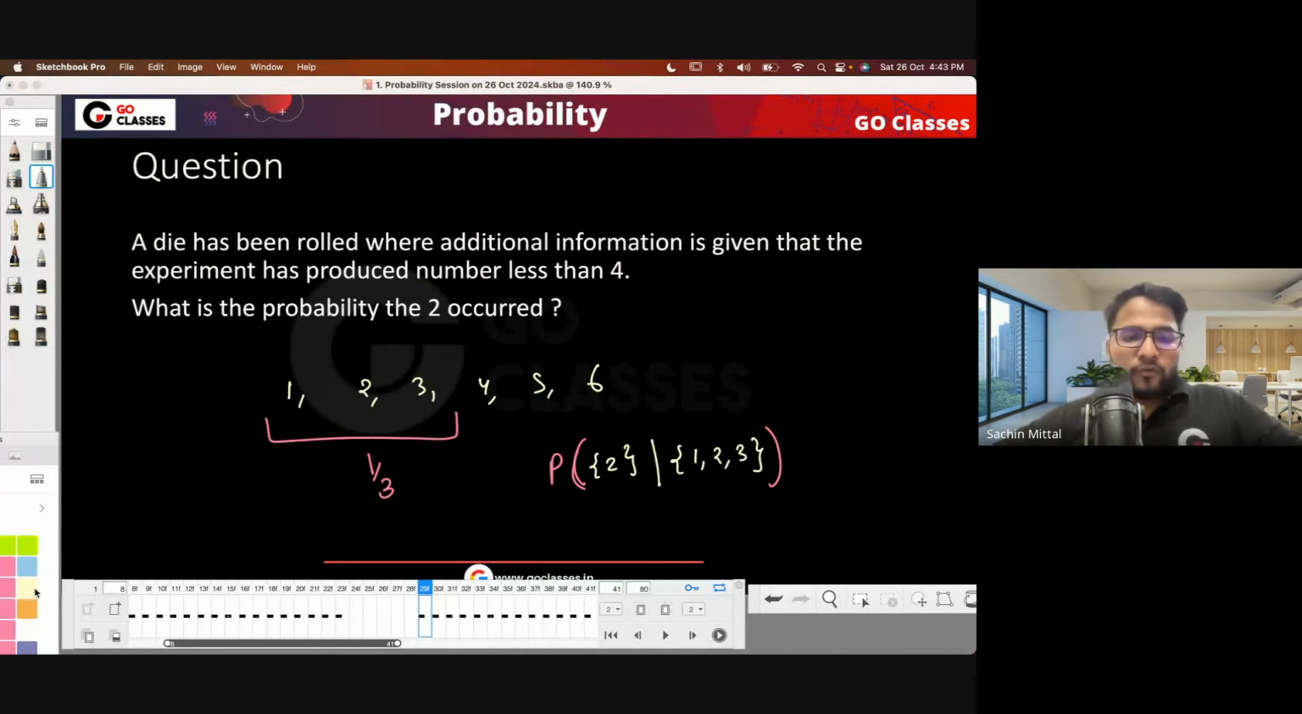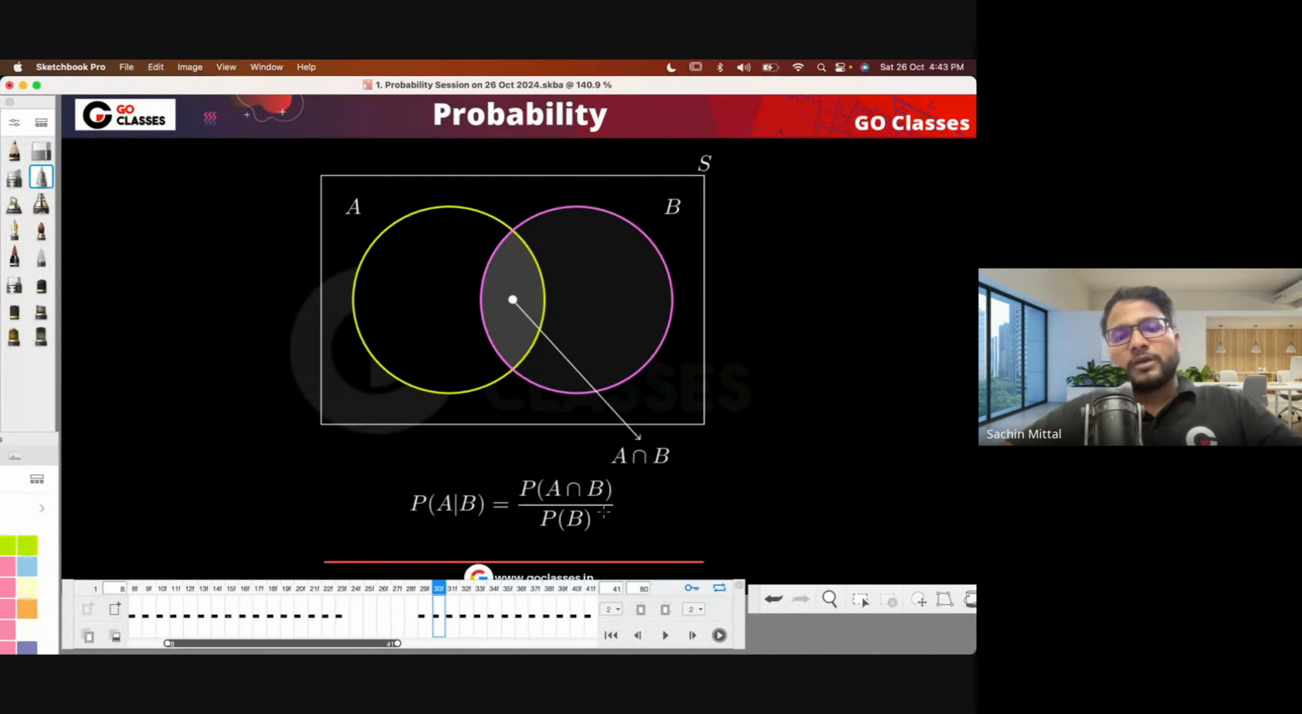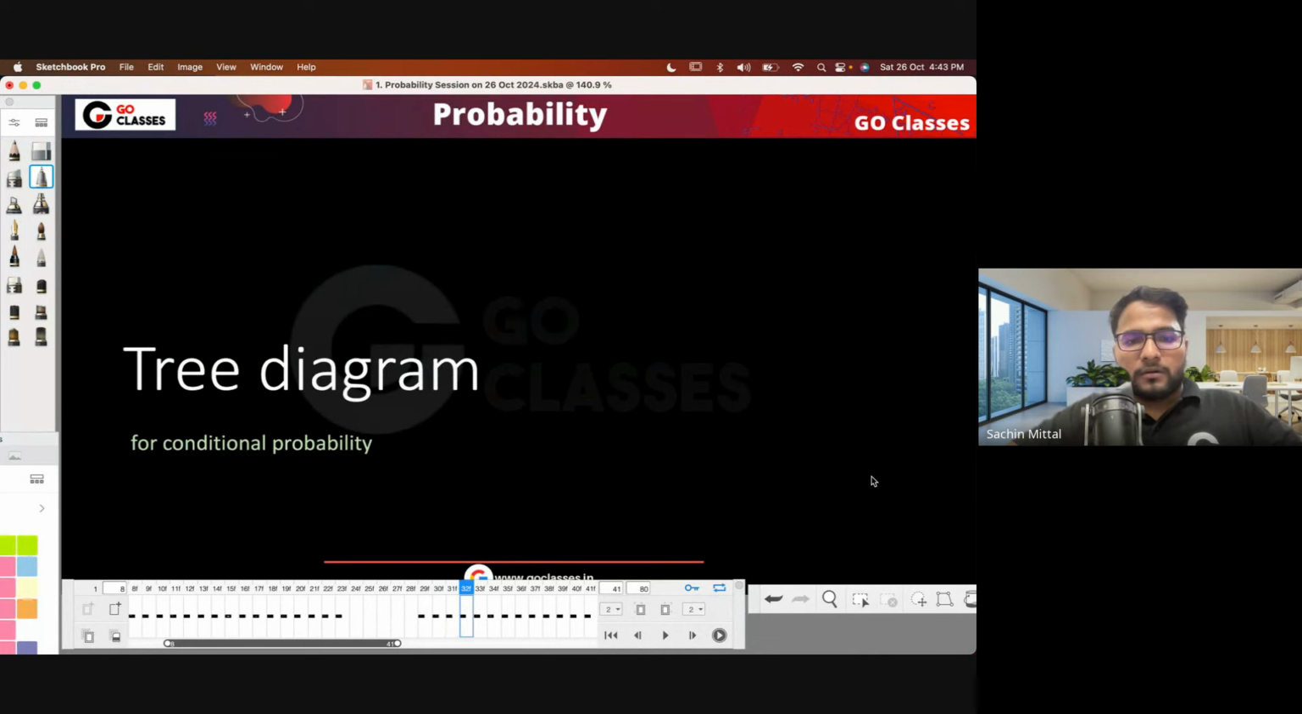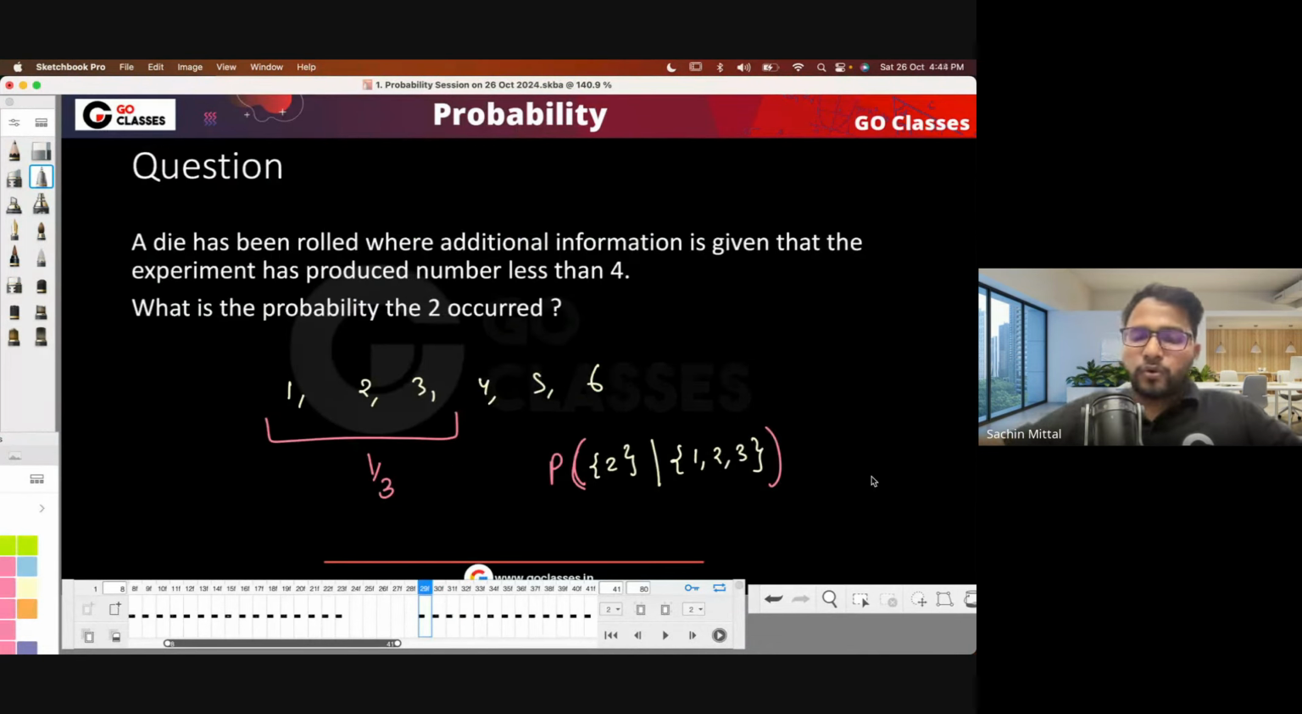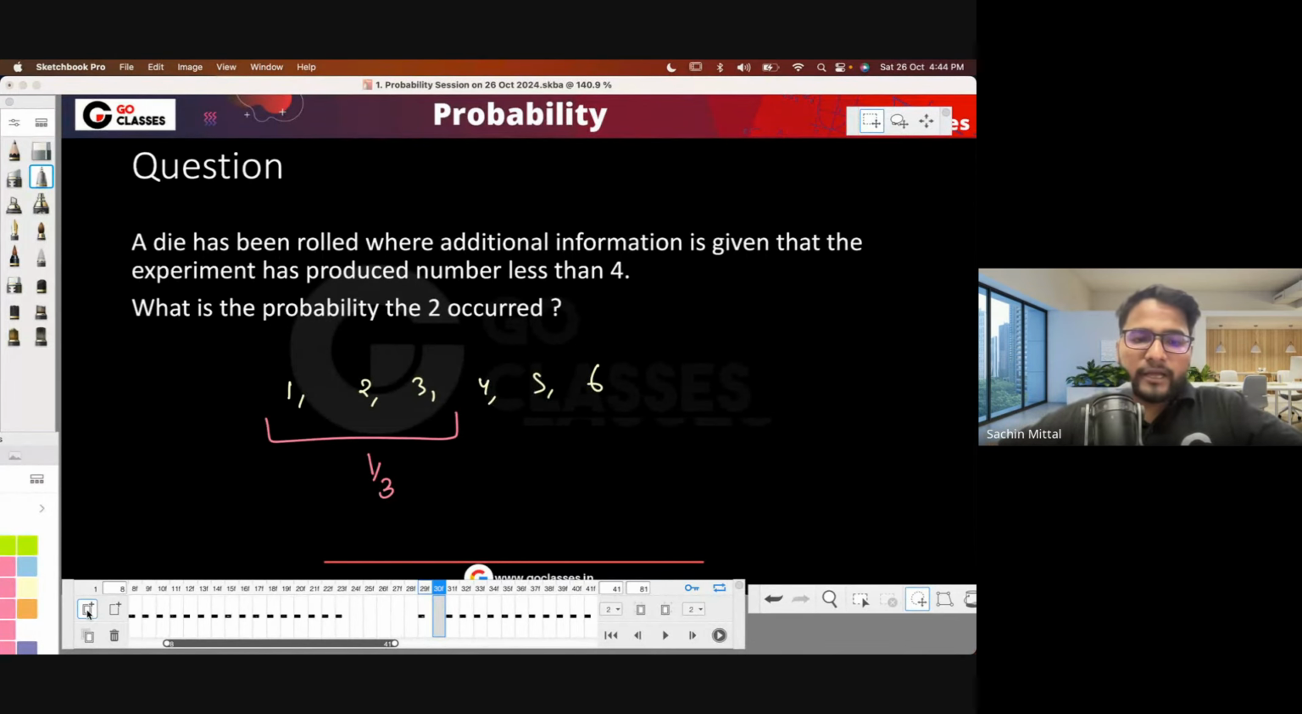But there's a formula for doing it. What is that formula? Let's see this, right? Probability of A given B. As you know, it has to be normalized, right? So it will be basically probability of A intersection B divided by probability of B. Okay, so this is the formula of conditional probability. Now let's see how we can use this. Maybe I can show you how we can use this in this particular case directly, and then we will be moving to something called a tree diagram.